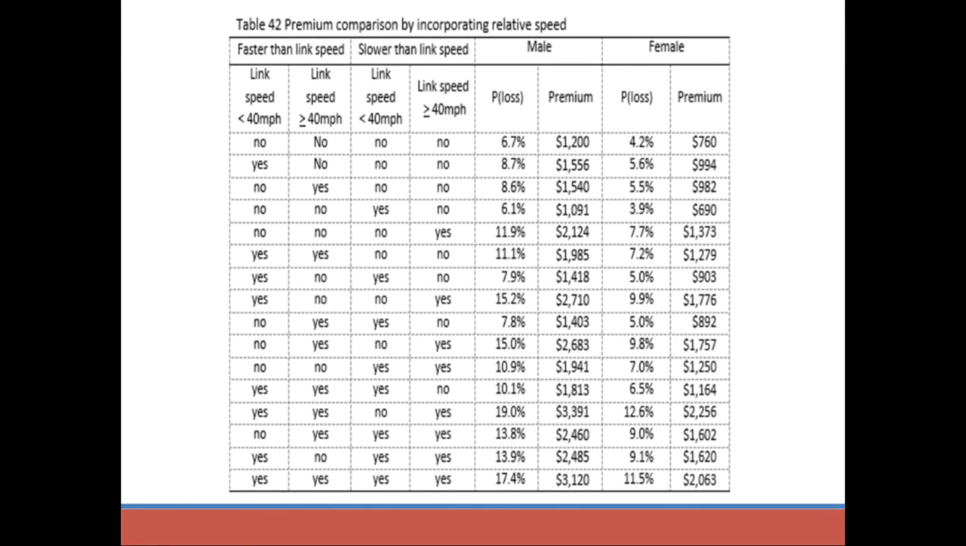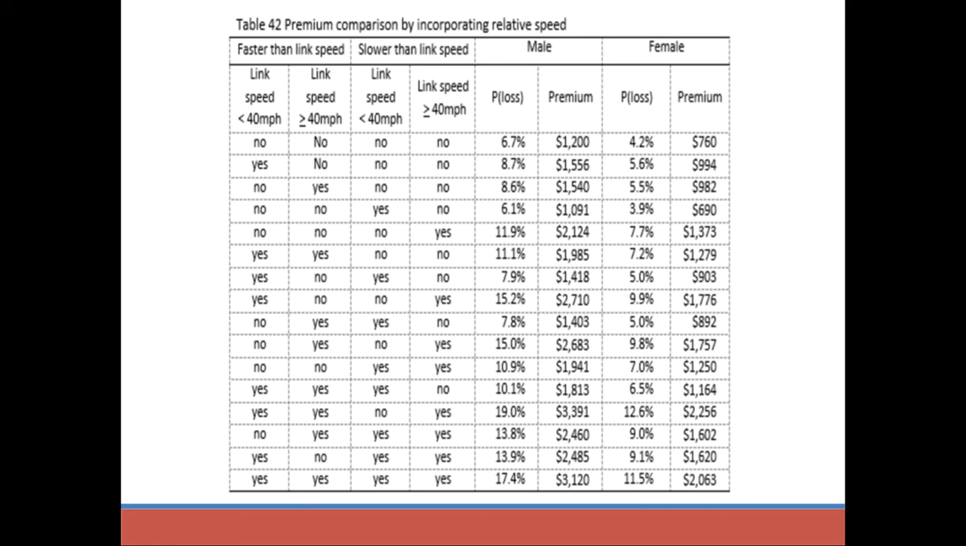Based on the results, we then estimate the probability of loss and project actuarially fair premiums for both male and female drivers. For example, if we assume the actuarially fair premium for a male driver who does not tend to drive significantly faster than the link speed is $1,200, then the projected premium for a male driver would range from $1,091 to $3,391. For a female driver with the same characteristics, premiums range from $690 to $2,256. Premiums are lower when a driver does not deviate from link speed, with the exception of driving slower than the link speed when it is slower than 40 miles per hour. Premiums are the highest when a driver tends to drive much faster or slower than the link speed, but does not slow down when that link speed is slower than 40 miles per hour.